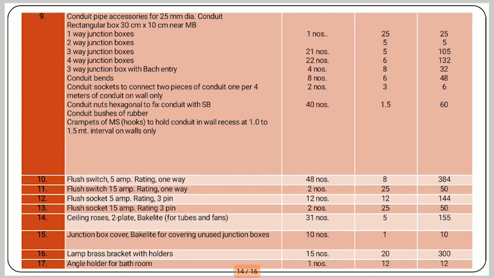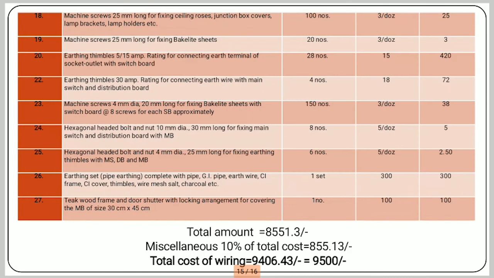So these are the quantities and their rating which is given here. Then we need machine screws with different sizes. Then earthing timbers we required. So this is the material required for that commercial installation.